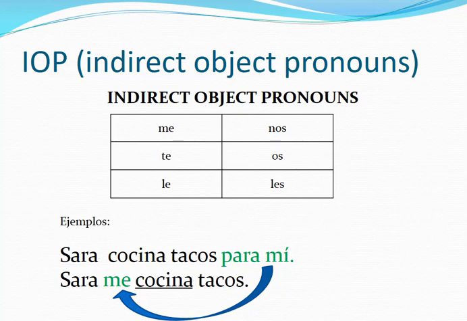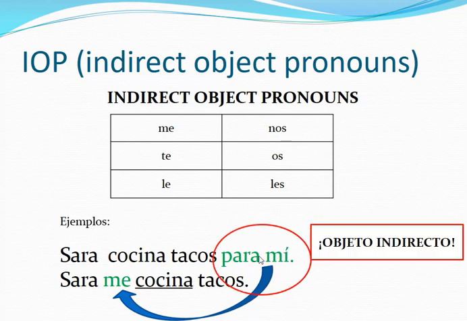Sara, she cooks tacos for me. Sara me cocina tacos. This is something that you can do, but look at this original sentence. Sara cocina tacos para mí. Usually, if you have this in the sentence, you have to put the pronoun in the sentence. The actual, correct sentence will be Sara me cocina tacos para mí. If you have an indirect object, this needs to be here. This is not necessary. This is perfect. Sara me cocina tacos. But if there is an indirect object in the sentence, put the pronoun right there.